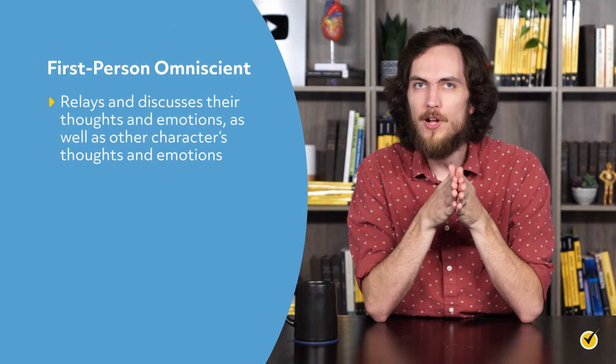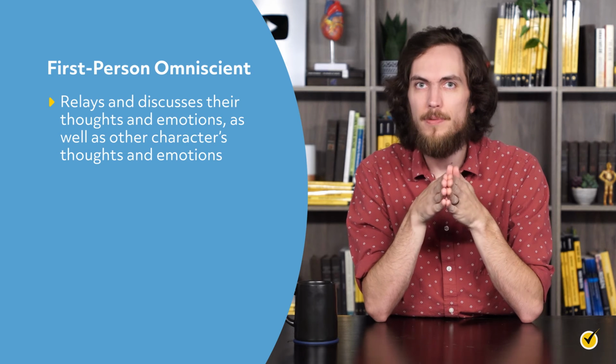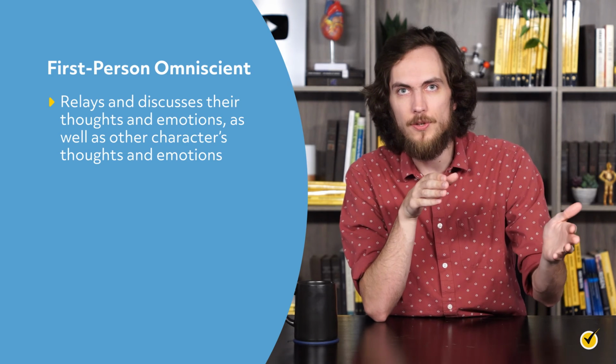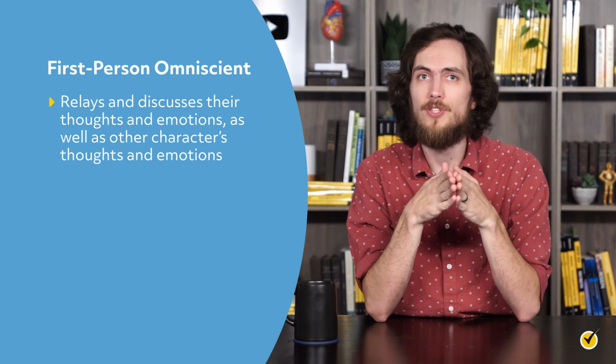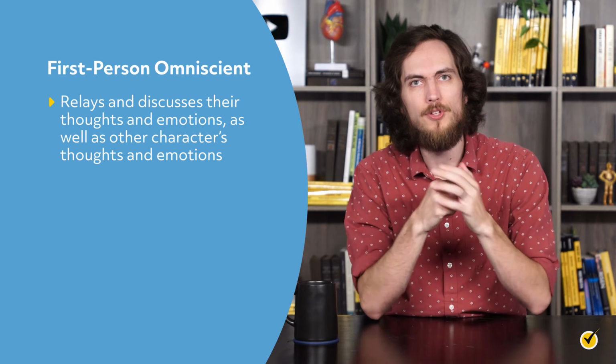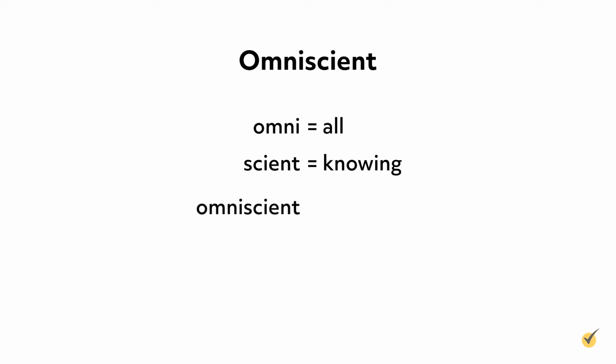Let's look at a subtype of first-person narration now called first-person omniscient. This type of narrator is very much like a regular first-person narrator, but instead of just relaying their own thoughts to the reader, they also know and discuss the thoughts and emotions of the other characters in the book. It might be easier to remember the difference between first-person and first-person omniscient if you break up the word omniscient, omni meaning all and scient meaning knowing. When we put these together, we come up with a word that means all-knowing.